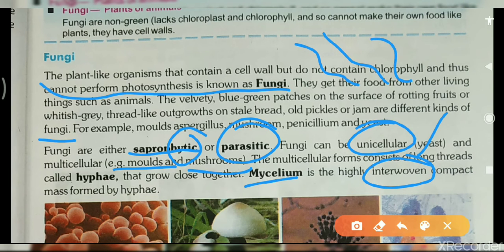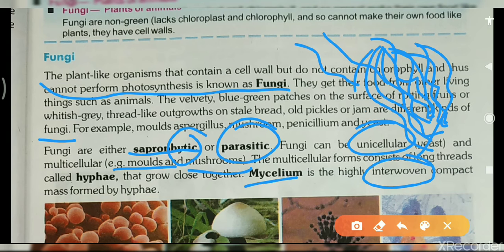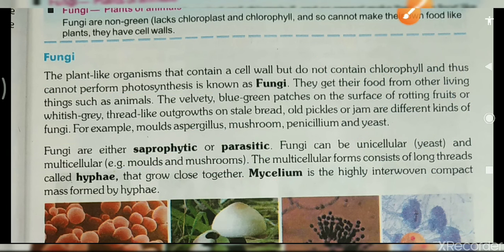When lots of hyphae are present together in a mass, that is called the mycelium.